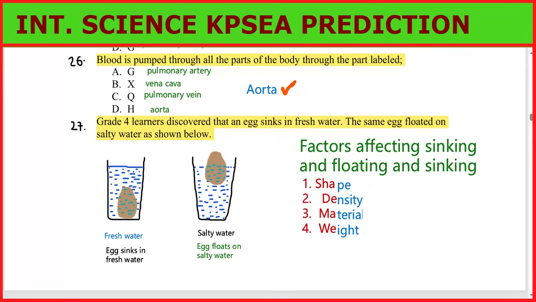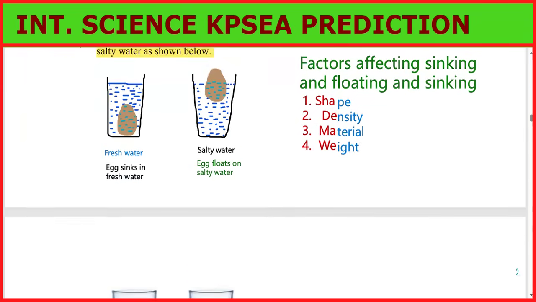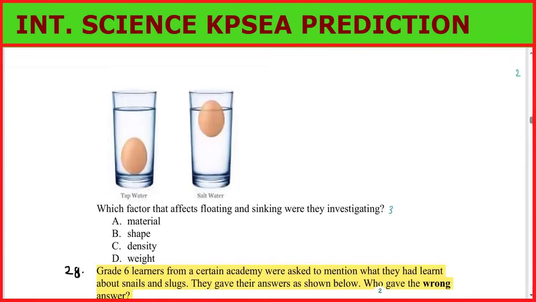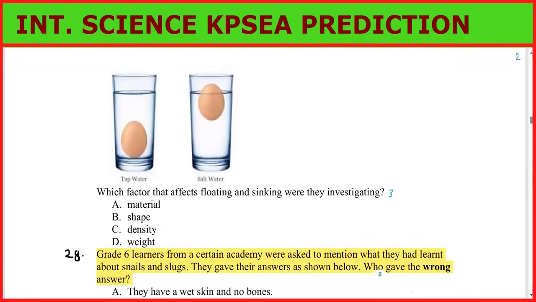Let's go to question number 7. Let us see the question. The question says, you can see the fresh salt water, the egg floats, and in tap water, that is fresh water, the egg sinks. So which factor affects floating and sinking? What were they investigating?